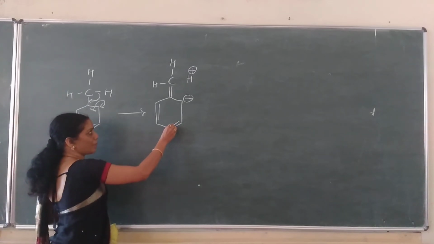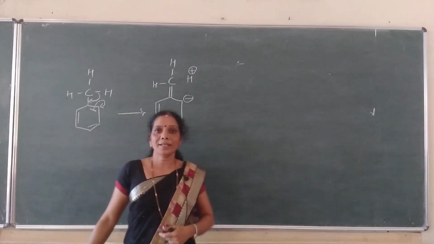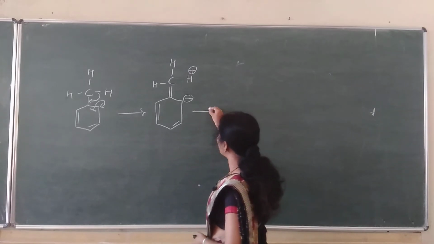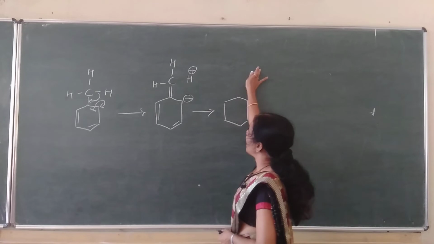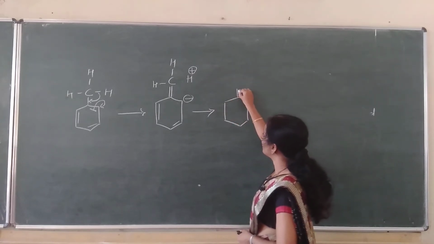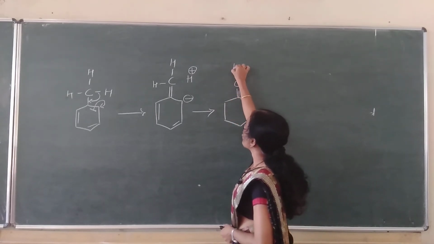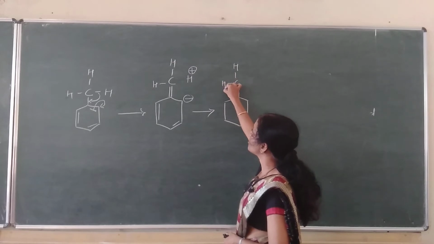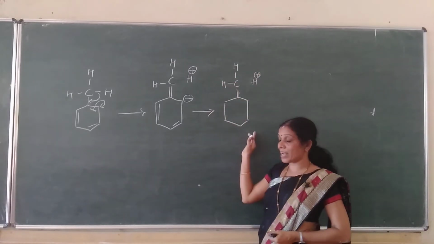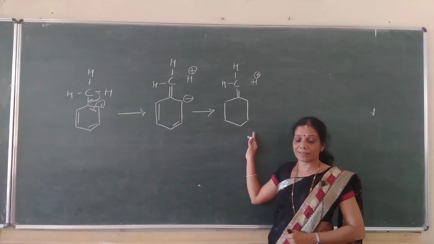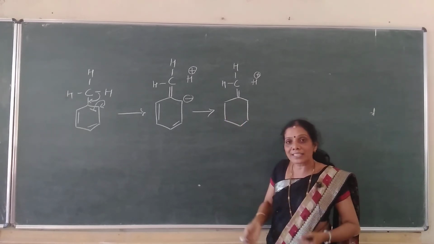Okay, this bond remains as such. Again, the process goes on, continuous. We will get here one more form, delocalization of the electrons. See here, double bond C, bond H, again H. This H plus retains as such. All this transfer takes place within a fraction of seconds. It doesn't take a maximum time.